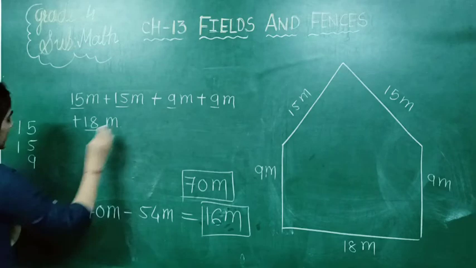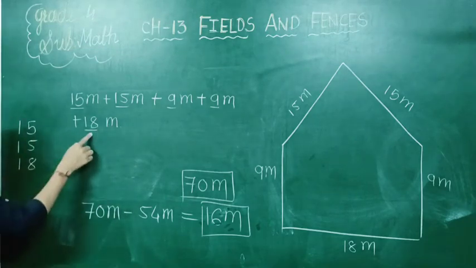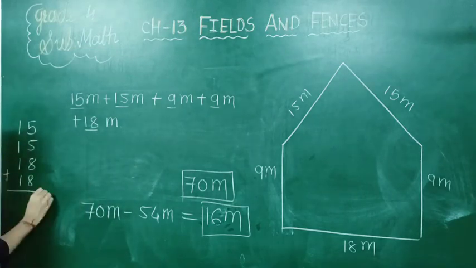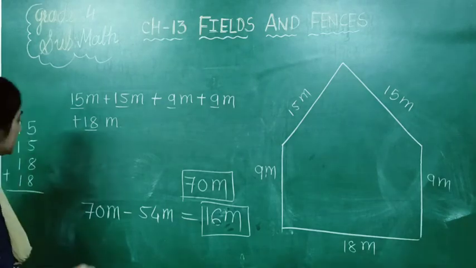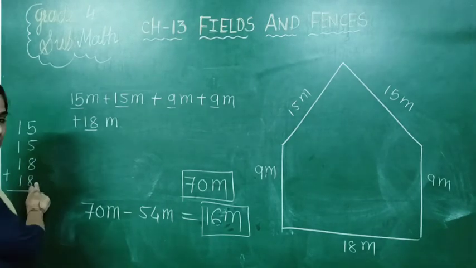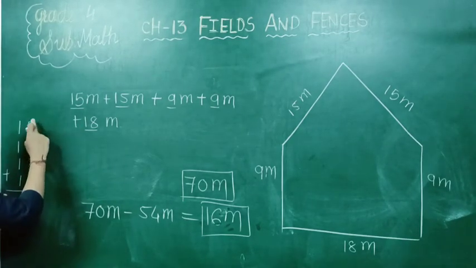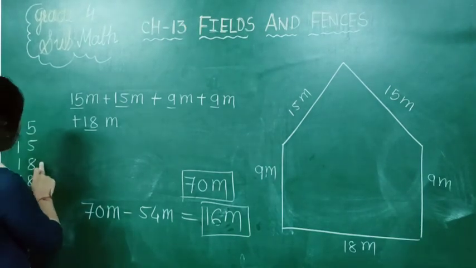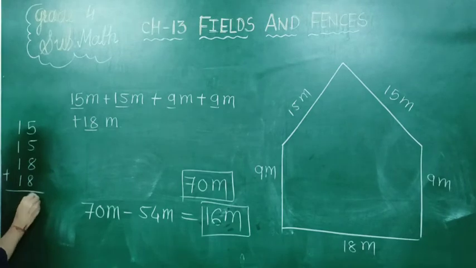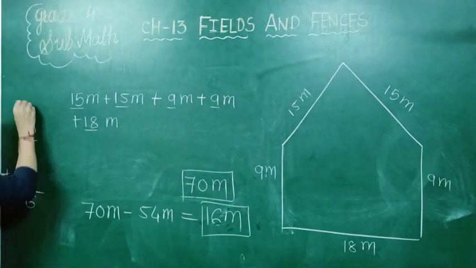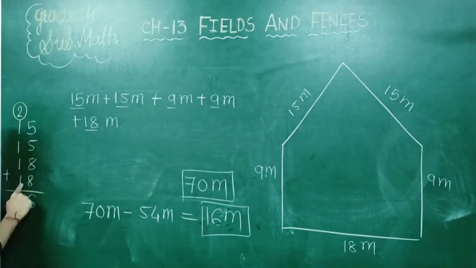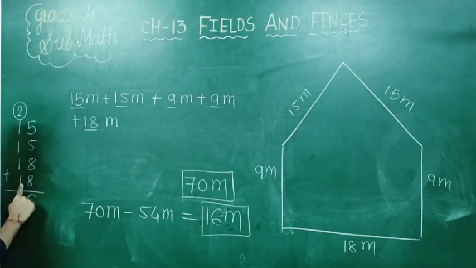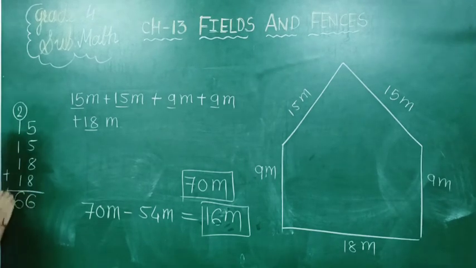If you add all these measurements together, 9 plus 9 we can write as 18, and this 18. We can add like this: 8 plus 8 is 16, or else 5 plus 5 is 10, 10 plus 8 is 18, and 18 plus 8 is 26, and so on, giving 66 meter.